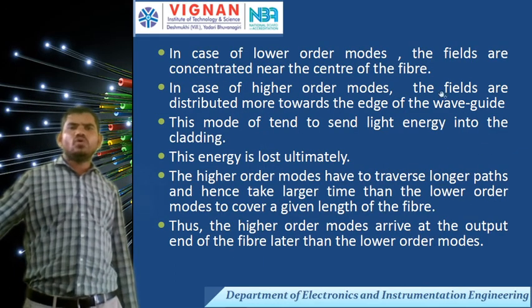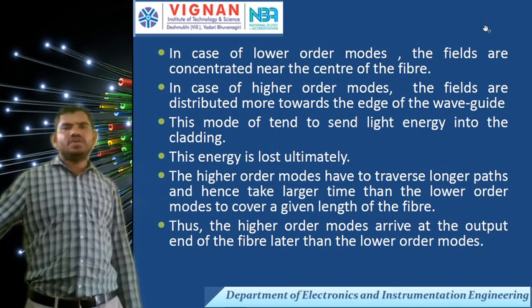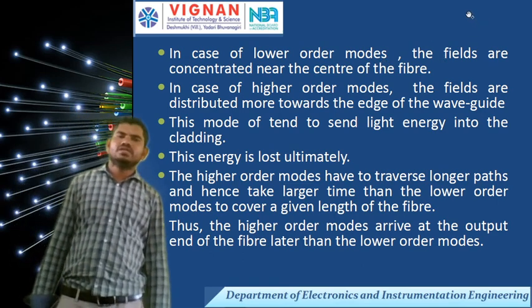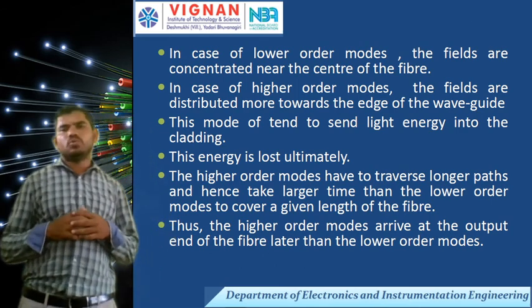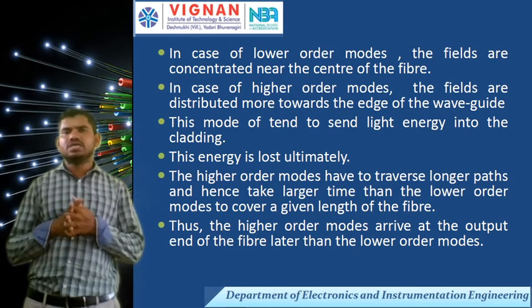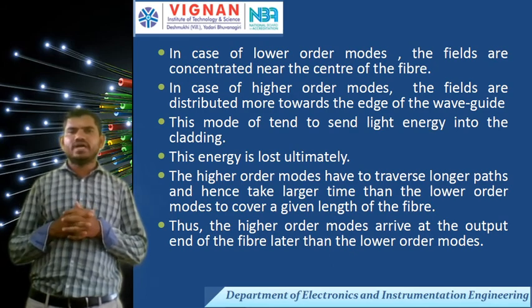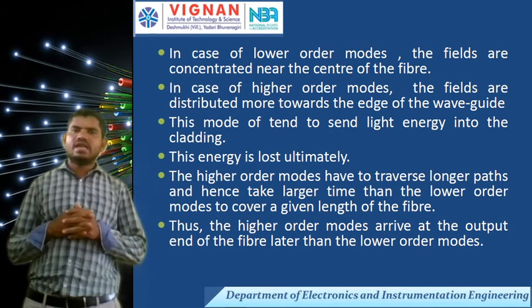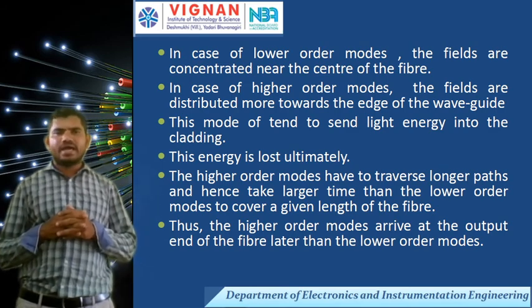In the case of lower order modes, the fields are concentrated near the center of the fiber. In the case of higher order modes, the fields are distributed more towards the edge of the waveguide. These modes tend to send light energy into the cladding.